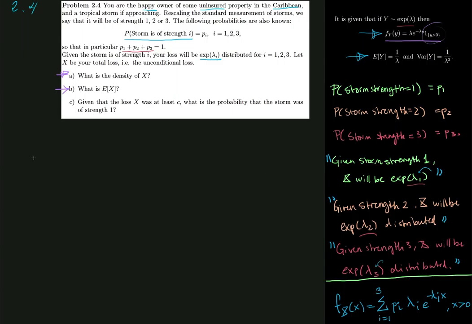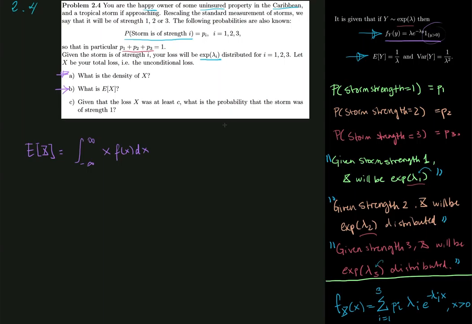We know that the mean of a random variable x, which is continuous, is given by the integral of x multiplied by its density, integrated with respect to x, if this integral exists. So this is one way we can do it.